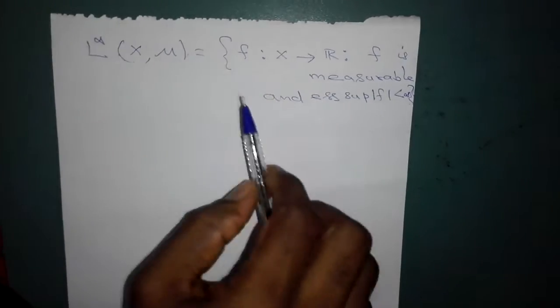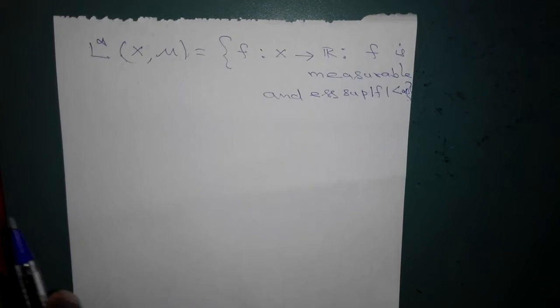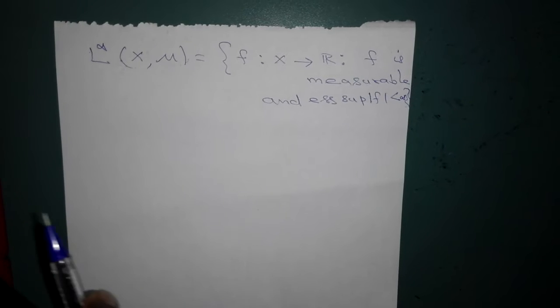So now we have defined the L^p spaces for 0 < p < infinity.